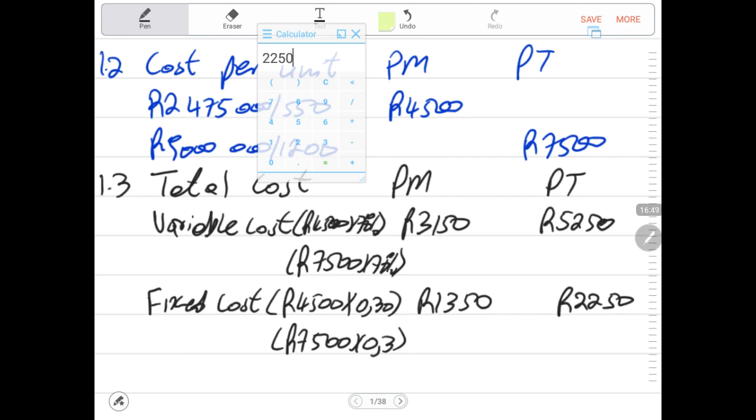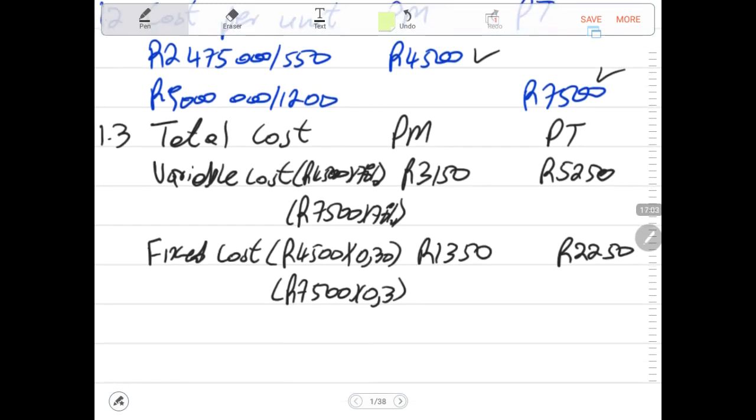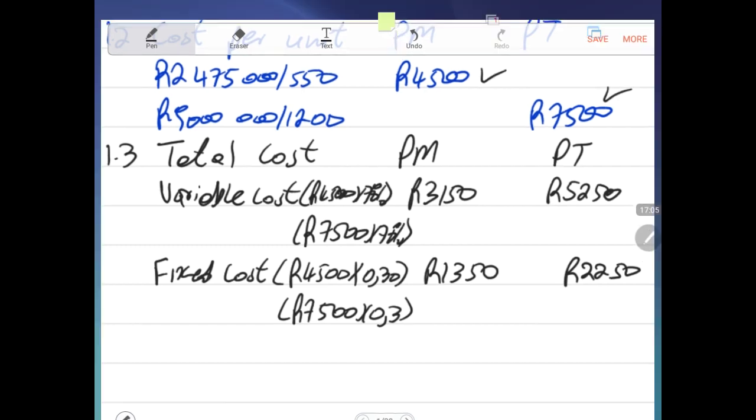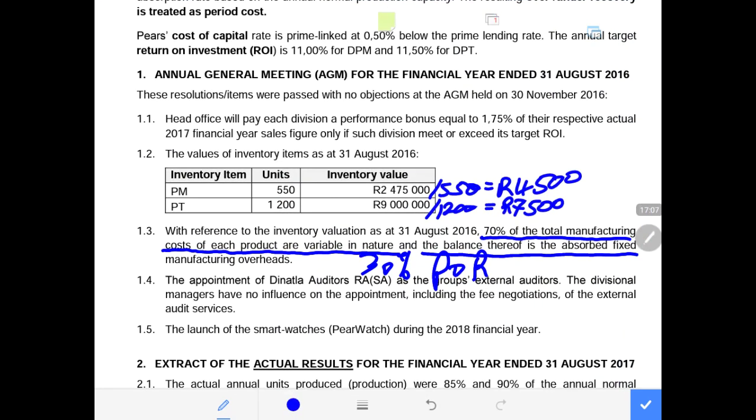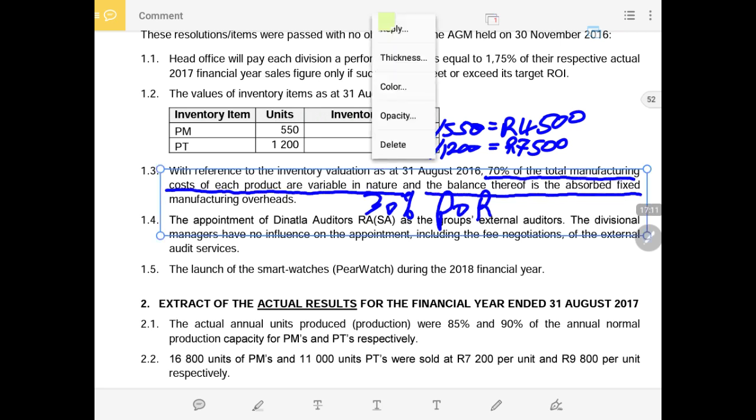This is our allocated fixed and variable cost from the opening balances, or opening cost of 4,500 and 7,500. Now I think I can see the reason for splitting this cost and why they gave it to us like that in the opening. Now we go to 1.4.